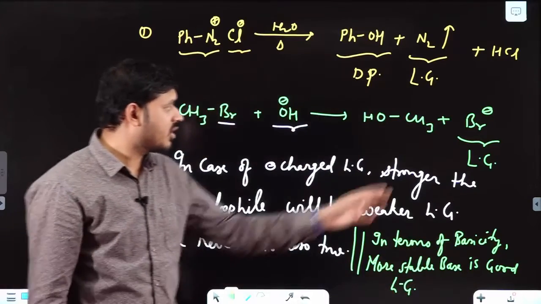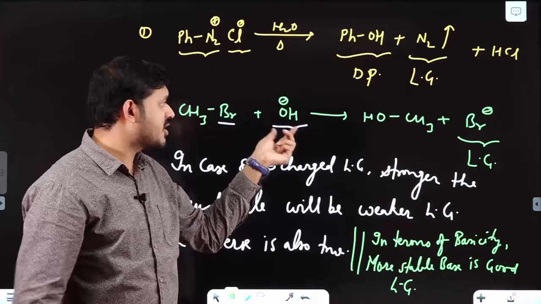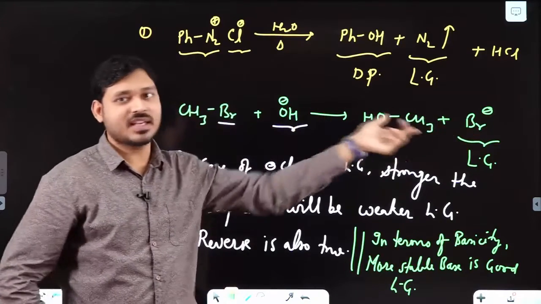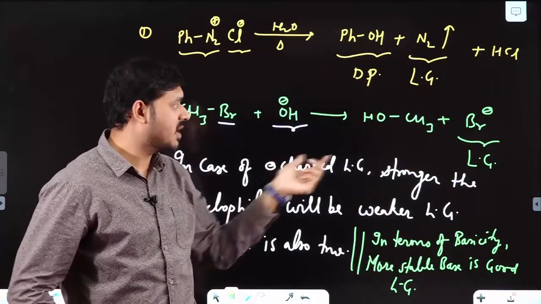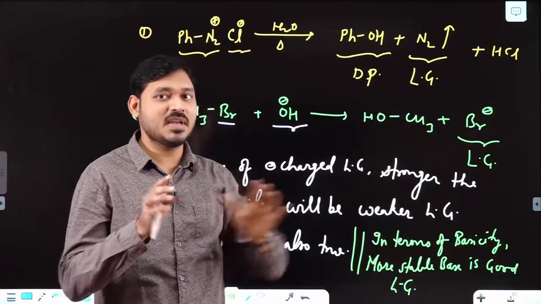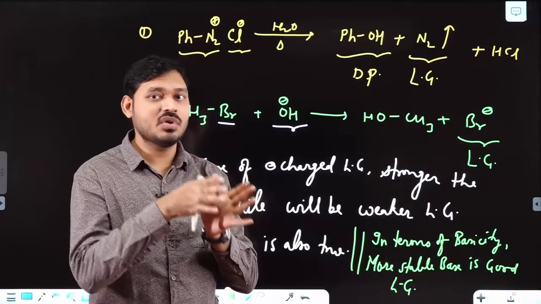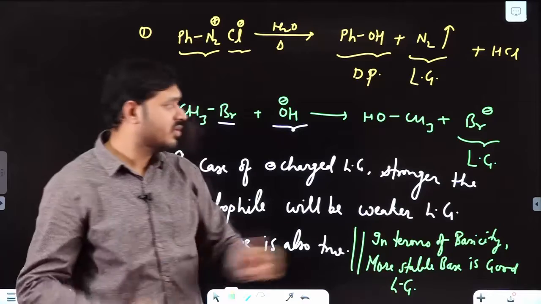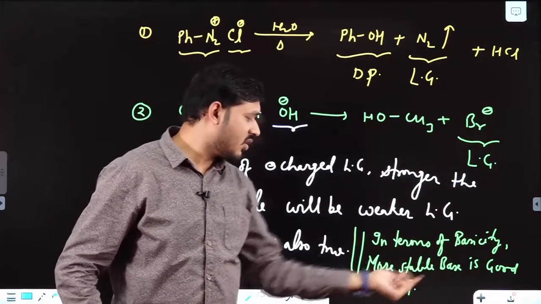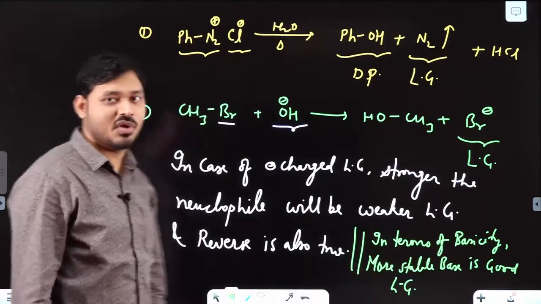See, among these if I have to say OH minus and Br minus, both can act as a base. Now which one is more stable? Br minus is more stable. So it is less reactive, so it is a good leaving group. I think clear to you all.